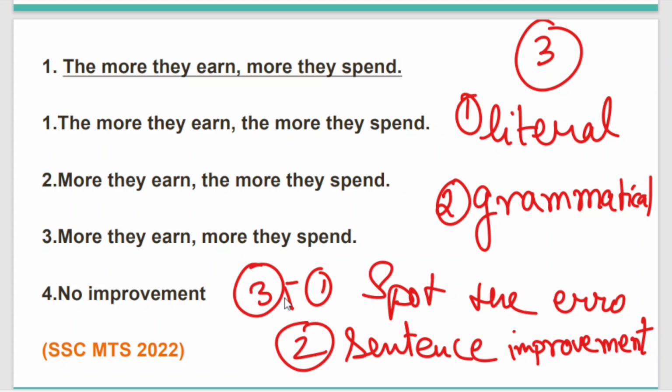In the third category, you will be given a sentence where the error is not mentioned. You have to pick out the error, and then not only pick out the error, you also have to correct the error, and then match your corrected answer from the given options.